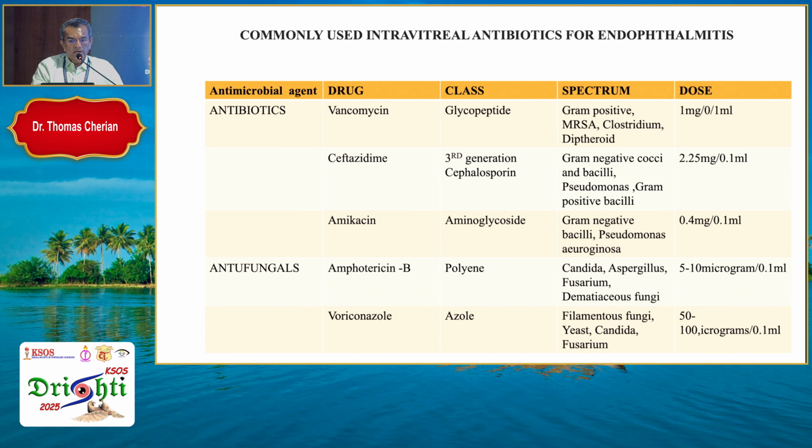These are the primary antibiotics which we use in managing endophthalmitis: vancomycin, ceftazidime or amikacin as the case may be, and antifungals, amphotericin and voriconazole. These are our first-line antibiotics even today.